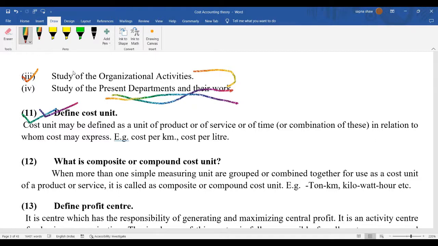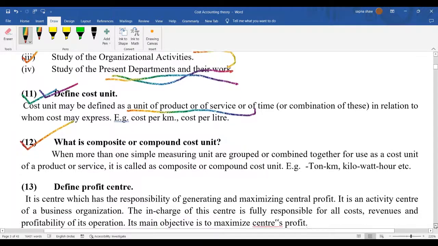Now, if I have an oil refinery, what should be the cost per liter? Understood? So this is called cost unit. It may be defined as a unit of the product or service. The next thing is, only two or three things are left, don't worry.